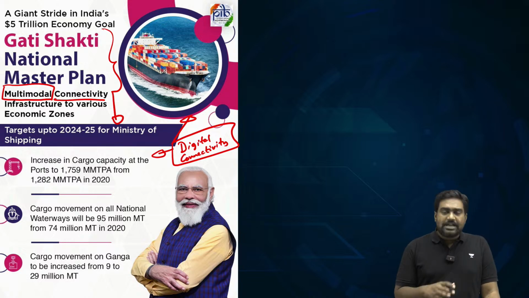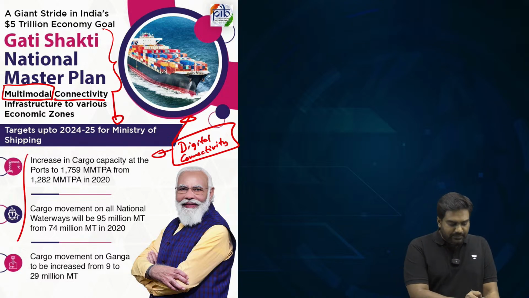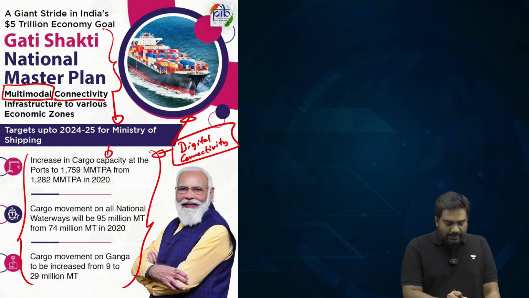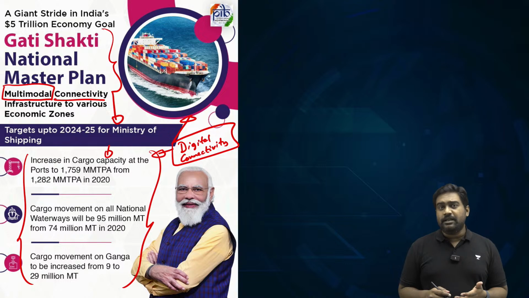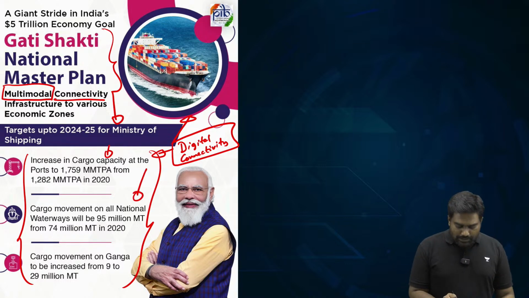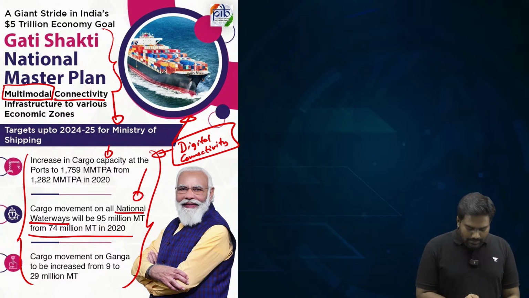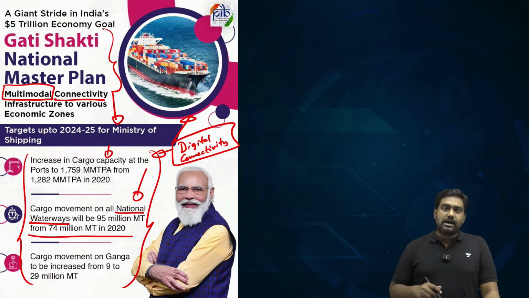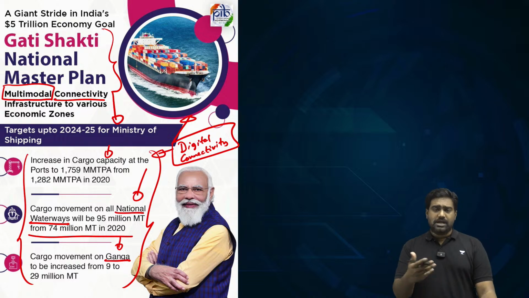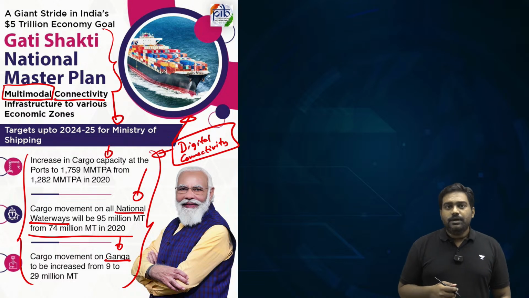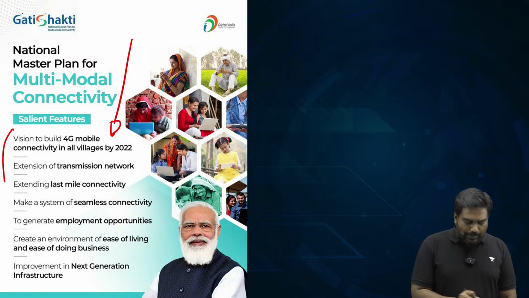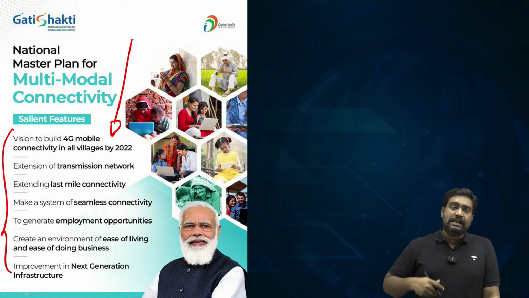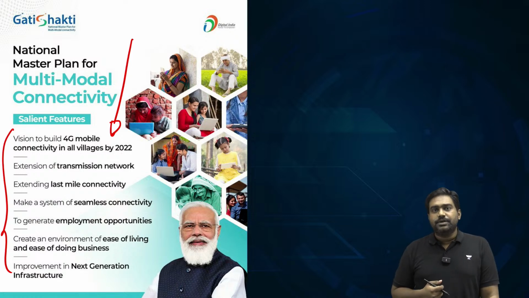So the Gati Shakti National Master Plan on multimodal connectivity is focused on increasing our port capacity, the cargo handling capacity of our major and minor ports. It's focused on improving the infrastructure with regard to inland navigation on national waterways like Ganga, Brahmaputra, Barak and the others. So it focuses on multiple modes of transportation and also prioritizes digital connectivity to prepare India for futuristic technologies.